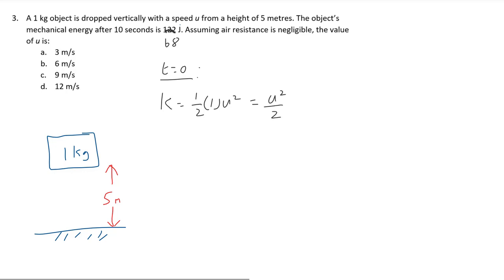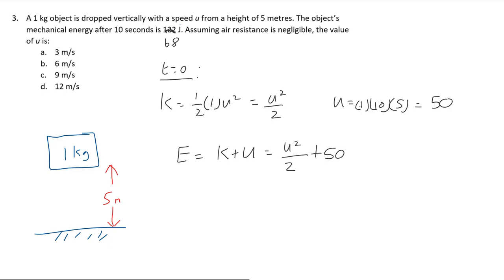Initially at this time, the object is also at a height of 5 meters. Therefore, its potential energy is mgh, which is simply 1 multiplied by g, which is 10 meters per second squared, multiplied by the height, which is 5. Working this out, we get that the potential energy is 50 joules. Therefore, the kinetic energy is u squared over 2 and the potential energy is 50. The overall mechanical energy is the sum of these two quantities, kinetic plus potential: u squared over 2 plus 50.